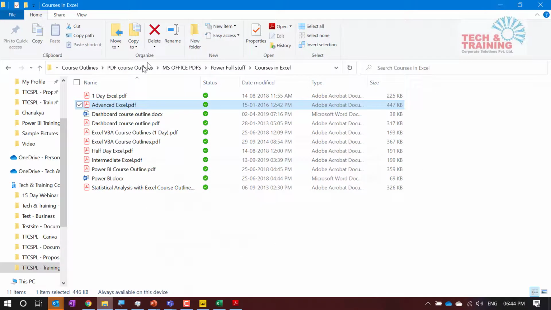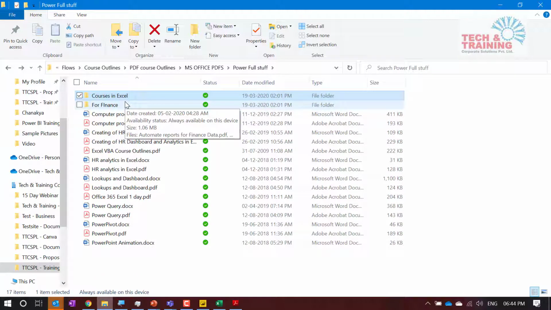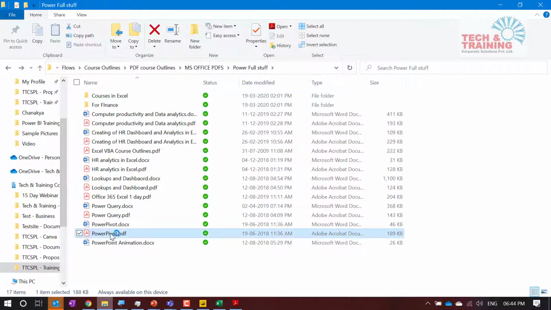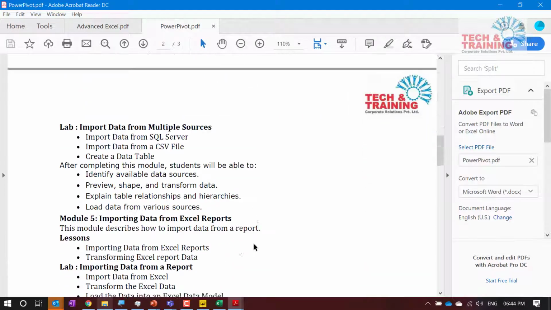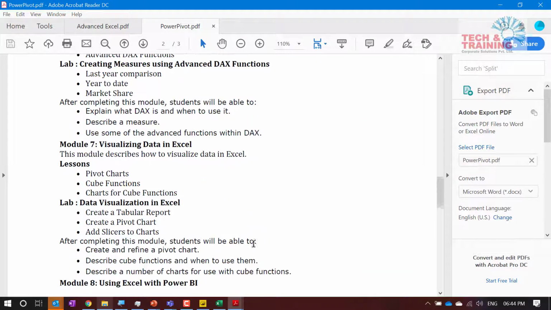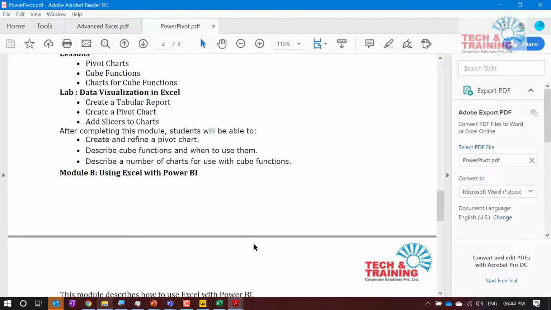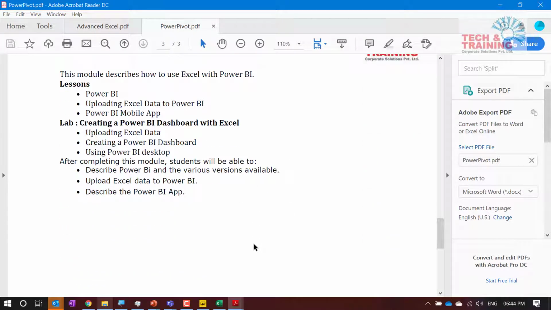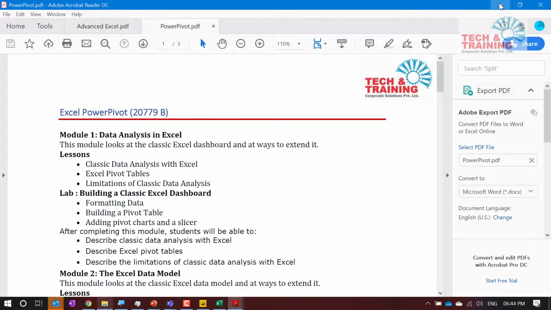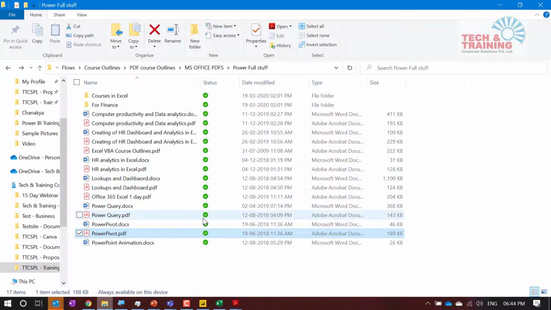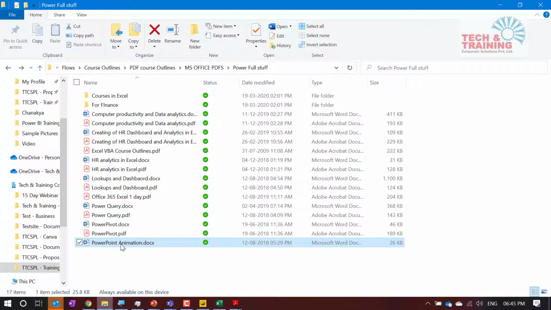Similarly, we have something in PowerPoint also. Let me show that as well. By the way, this is Power Pivot that we have discussed. This is going to be a very lengthy workshop. Those who are interested in getting these course outlines can mail us, or you can register for our workshops. We'll send you these course outlines, and if you need any further information, let us know. There is also a PowerPoint animation course, which is not this course.